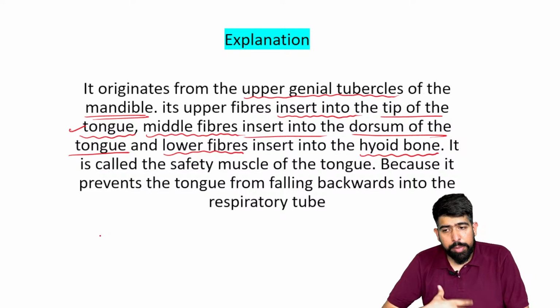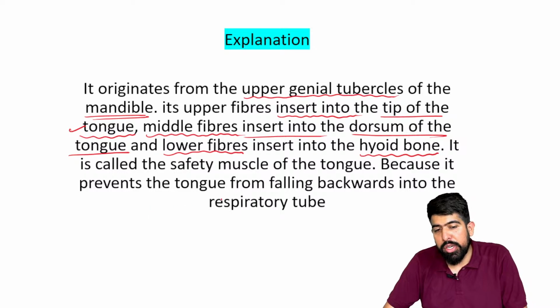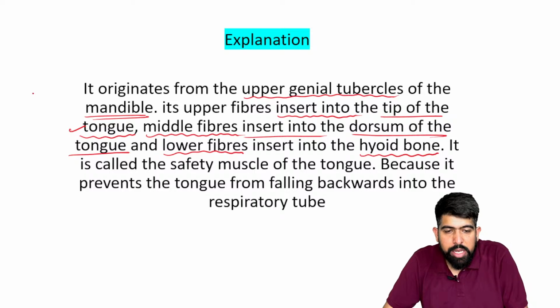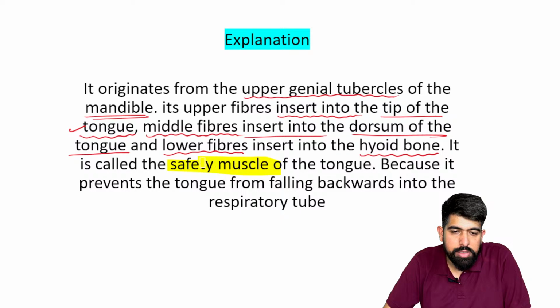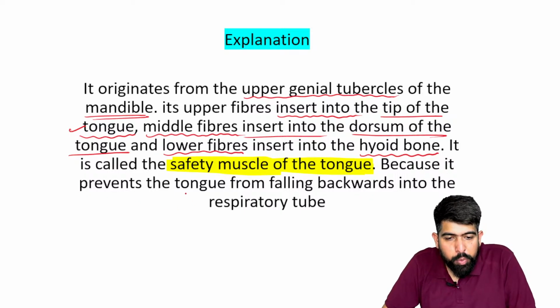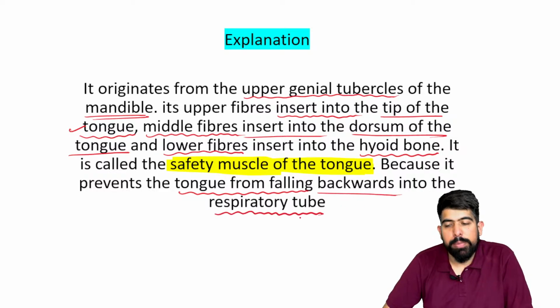Now remember this, what is the importance of it? They can ask you anything from this particular topic. This is also called the safety muscle of the tongue, right? So you can say safety muscle of the tongue. And why is it known as the safety muscle of the tongue? Because it prevents the tongue from falling backward into the respiratory tube, right?